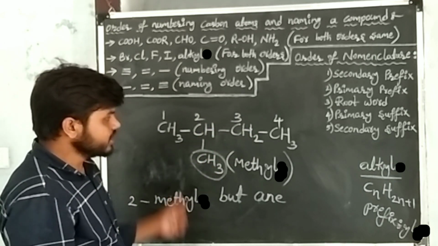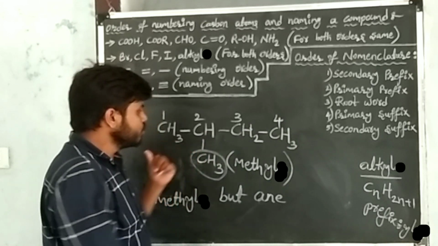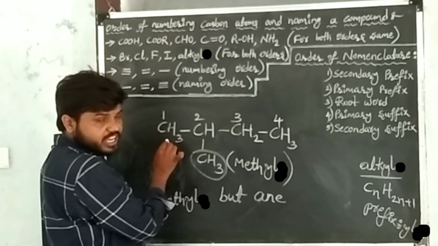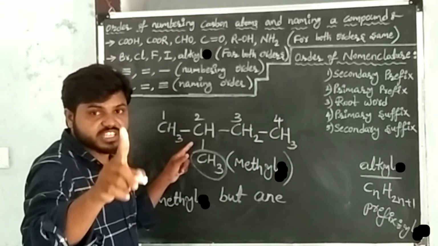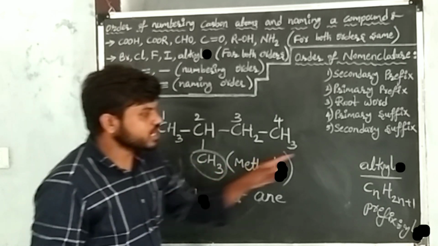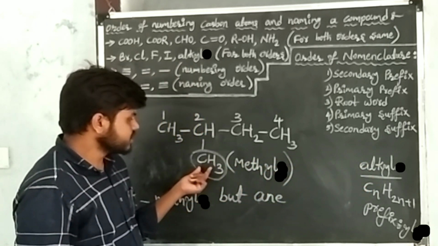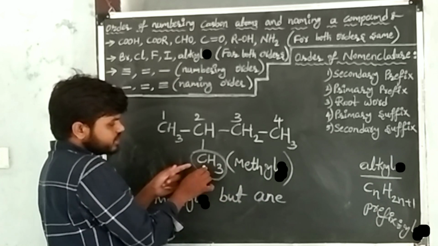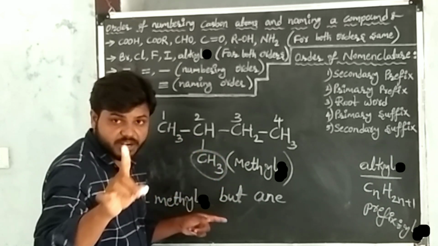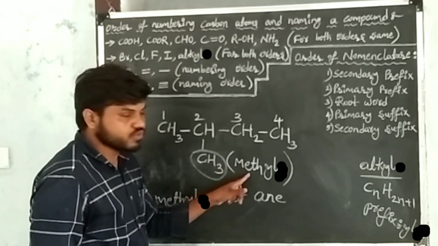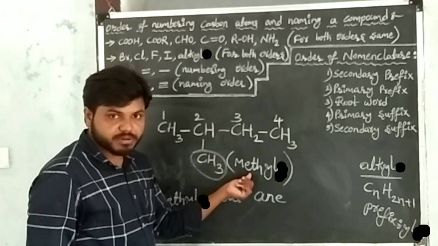I am repeating. This is the given carbon compound. In this is the principal chain. In this, at this carbon, one substituent is there. This substituent belongs to the alkyl group. The name of the substituent is methyl. How I wrote it is: see, in the substituent one carbon is there. The root word of one carbon is what? Meth.